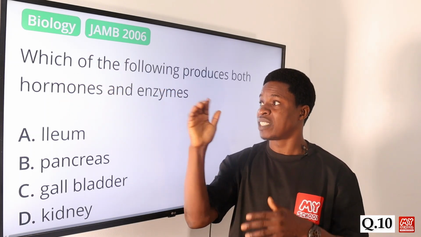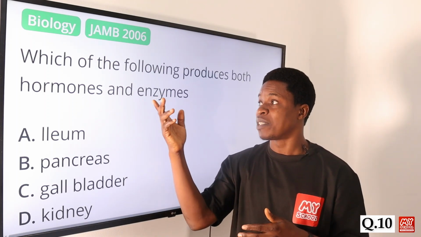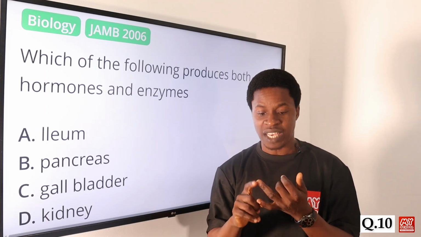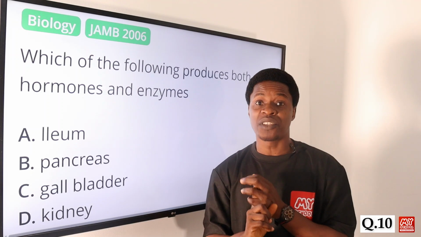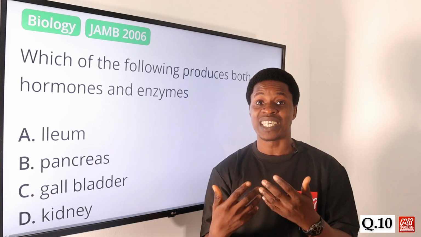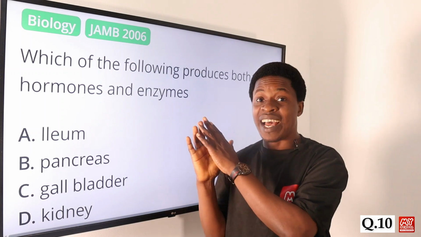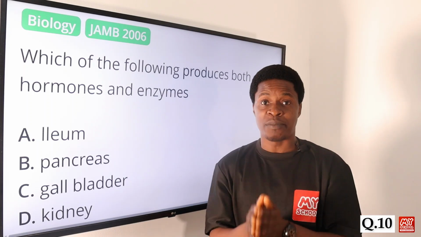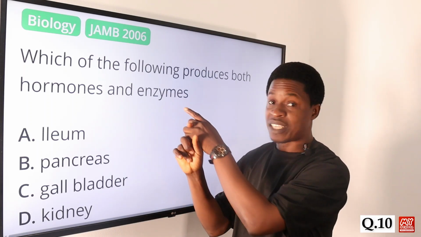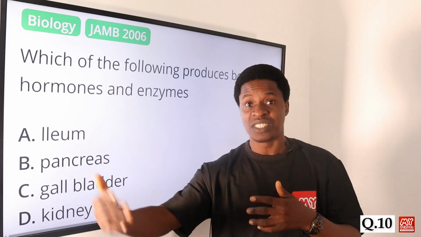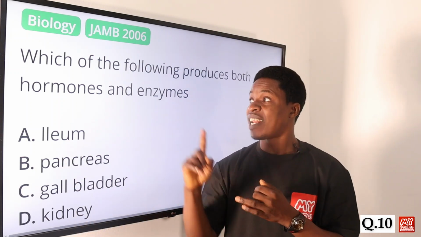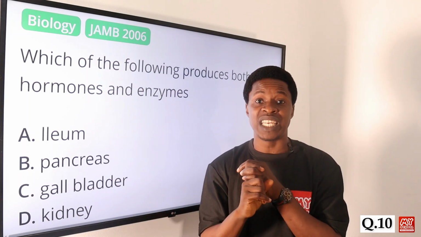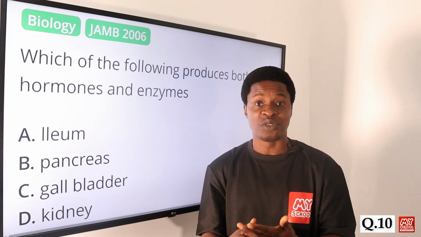Then when we talk about the enzymes, the pancreas is also responsible for the production of enzymes. We talk about enzymes such as amylase, lipase, and trypsin. Now when we talk about amylase, usually we know that when we take in carbohydrates, the amylase tends to do what? To break down the carbohydrate that is consumed into the body. Amylase works on amylose, which is a carbohydrate. Then we talk about lipase. Lipase is another enzyme that is produced by the pancreas. What does it do? It tends to break down the lipids, the fats and oil that are consumed into the body.